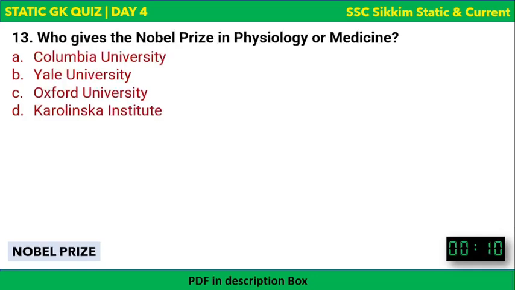Next, who gives the Nobel Prize in physiology or medicine? The options are there, and your time begins now. Columbia University, Yale University, Oxford or Karolinska Institute. Nobel Prize for Medicine. The time is over. The correct answer is Karolinska Institute, which is in Sweden. It is the one which gives Nobel Prize in Physiology or Medicine.